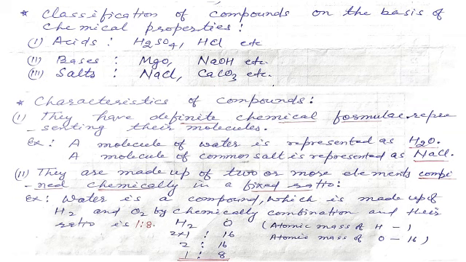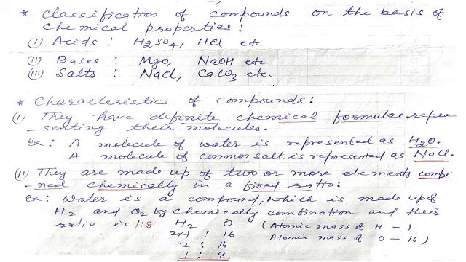Let us see the characteristics of compounds. They have a definite chemical formula representing their molecules. This is the first characteristic of compounds. All the compounds have a definite chemical formula.